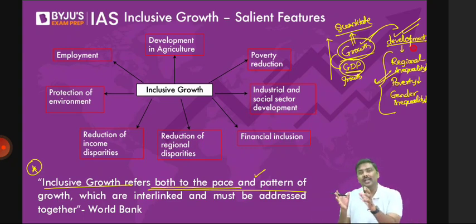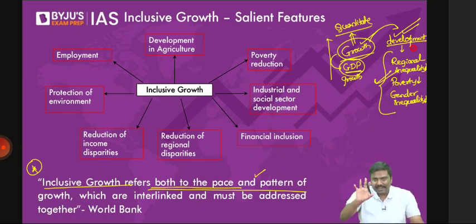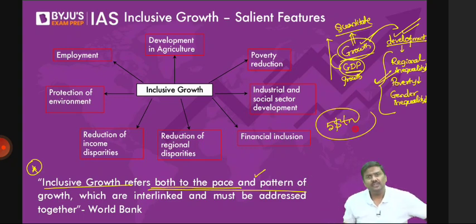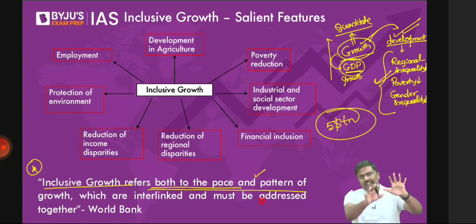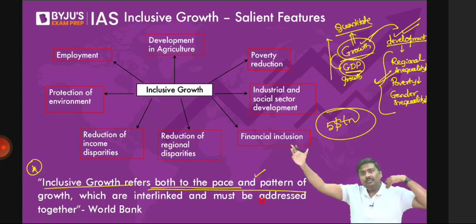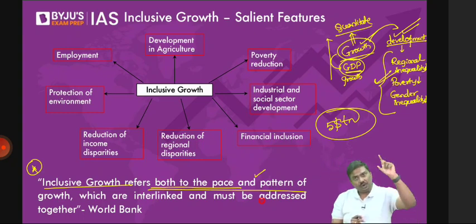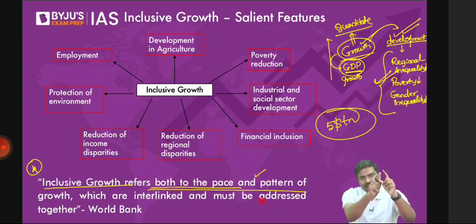Are the poverty numbers coming down or going up? Is the regional inequality coming down or going up? Farmer suicides, are they coming down or going up? Let me ask you, is it okay with all of you that India achieves a $5 trillion economy and the number of farmers committing suicide is very, very high in India? On one side, India achieves a GDP growth from more than 3 trillion to 5 trillion. But at the same time, farmer suicides are very, very high in India. Is it acceptable? No. Which means growth is happening, but the benefit of the growth is not reaching every section of the economy.